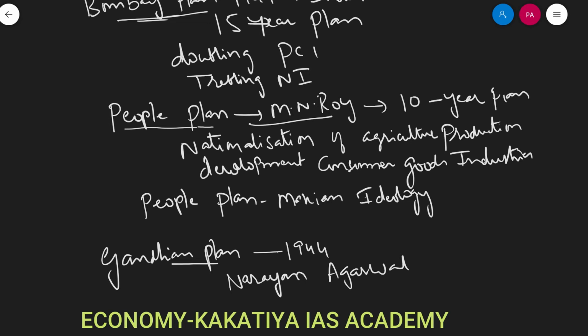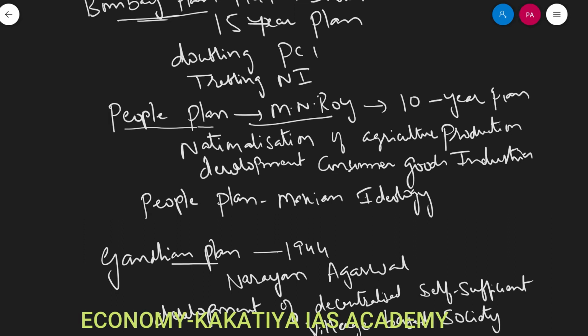Right? So it aims at the development of a decentralized, self-sufficient, village-based society. Village-based society, right? So here it is nothing but promoting Gram Swaraj. The Gandhian plan is about promoting Gram Swaraj.